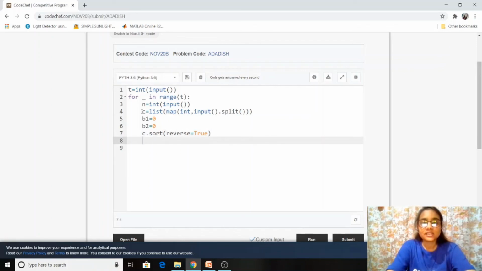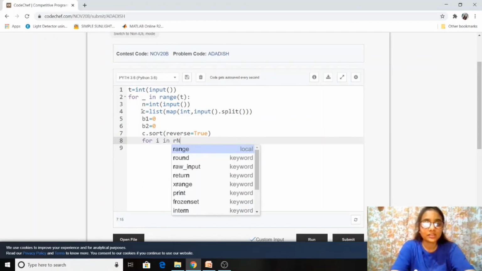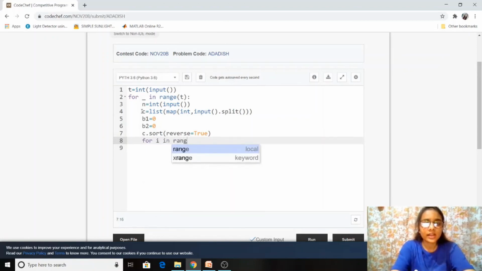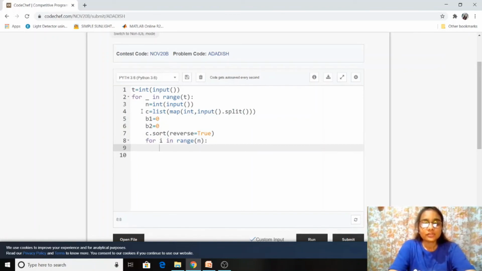So now after this, we will run a loop so that for each of the dishes, for picking up each of the dishes, for i in range. So there are n dishes, right? So we'll run a loop from 0 to less than n. Now, what we have to check is, out of burner 1 or burner 2, which one is minimum. So whichever is minimum, the dish will get added in that burner.